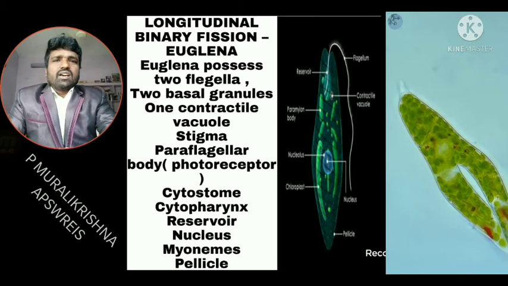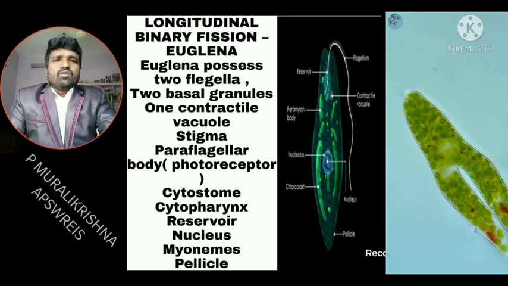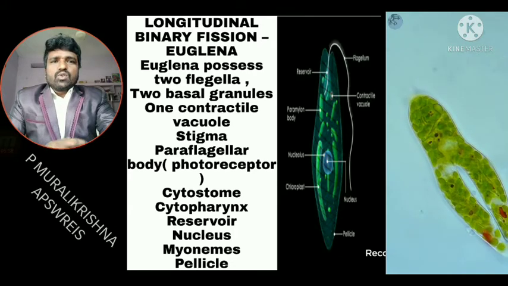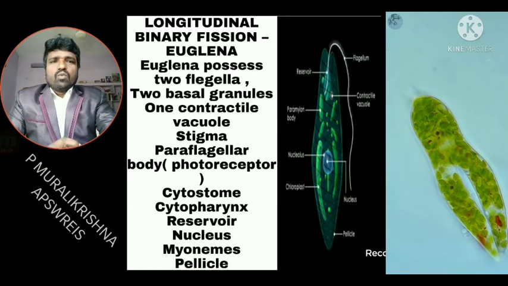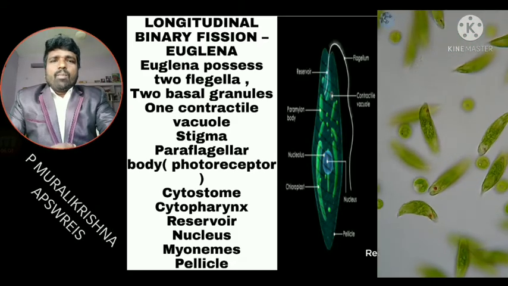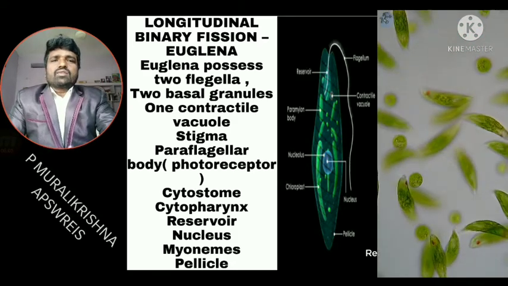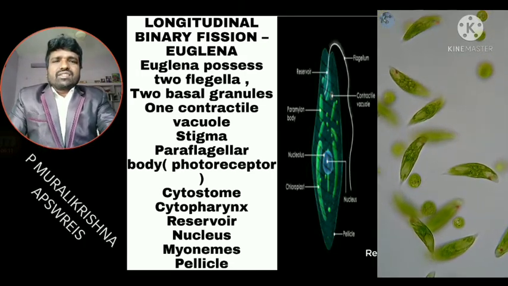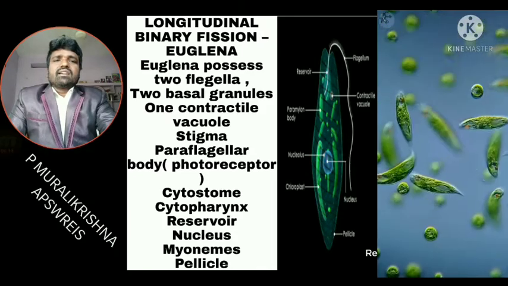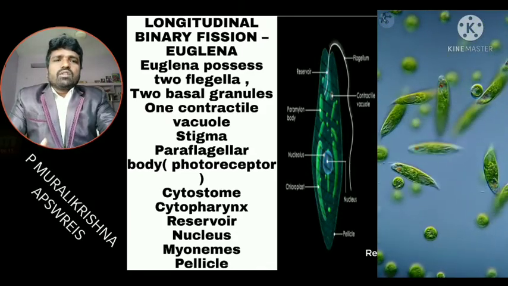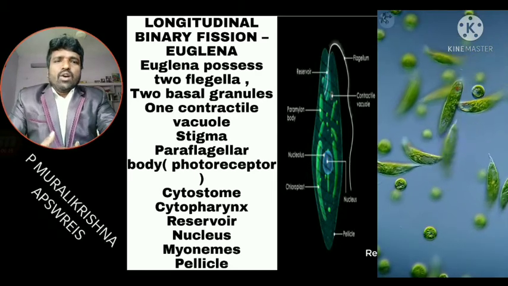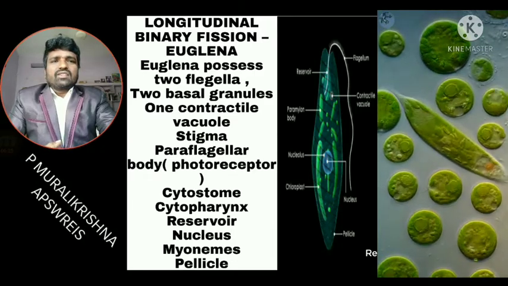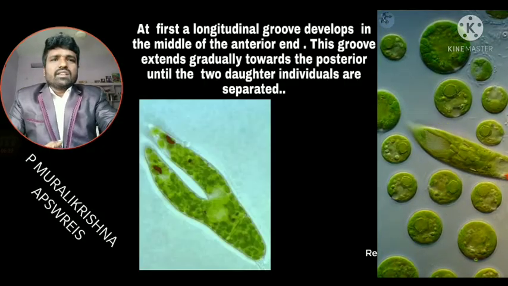Euglena possesses two flagella, two basal granules or kinetosomes, one contractile vacuole, paraflagellar body, also called photoreceptor, cytosome, cytopharynx, reservoir, nucleus in the center, myonemes, and pellicle. Okay, you have observed the structure of Euglena.